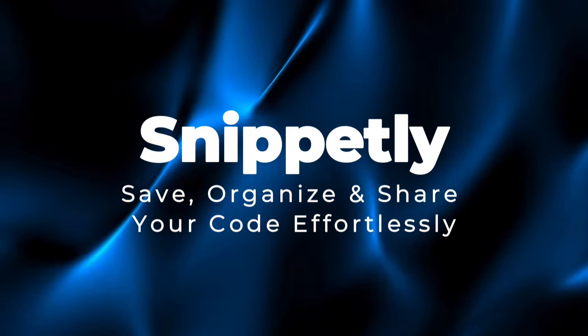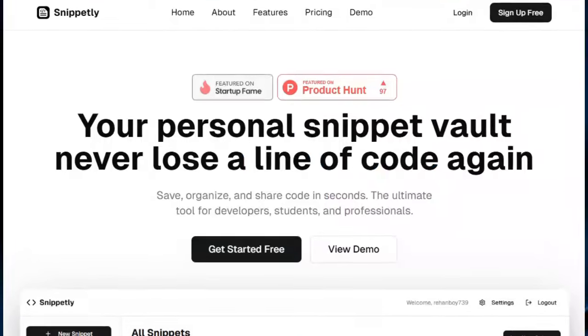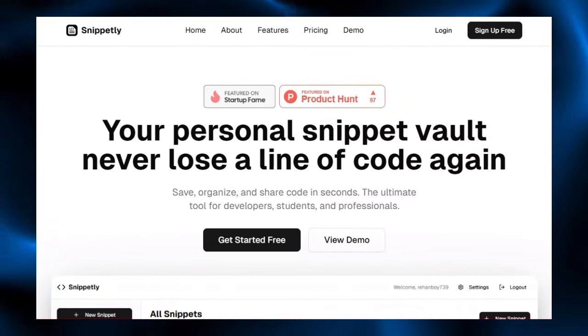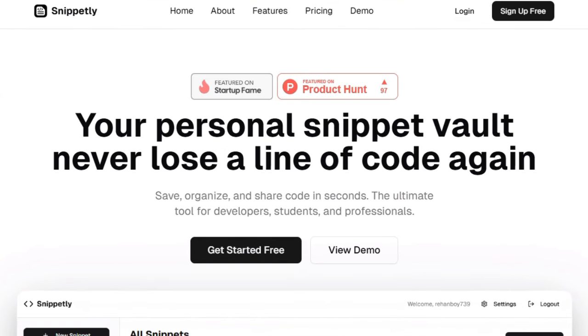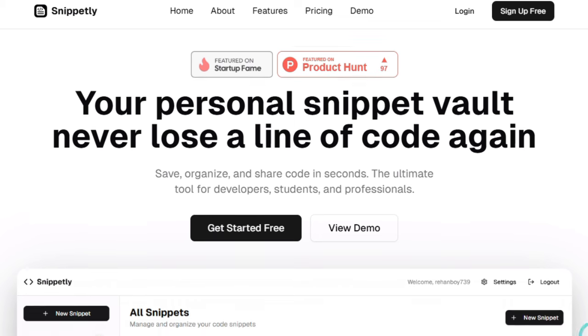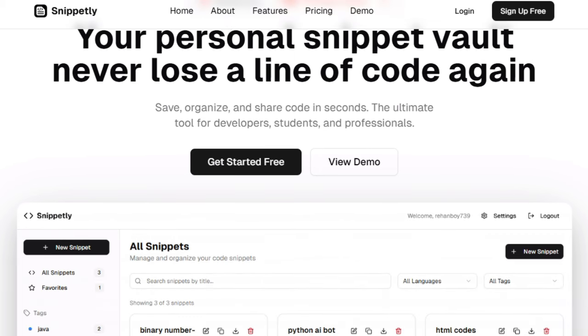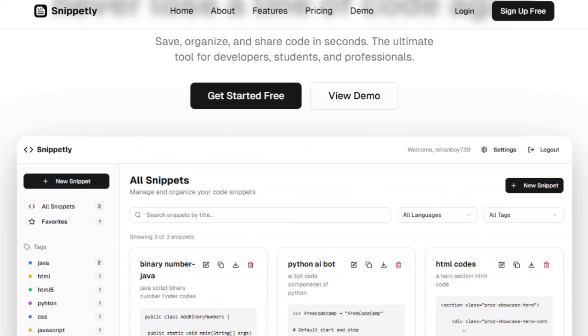Save, organize, and share your code effortlessly. Imagine having a personal vault that never lets you lose a useful line of code again. That's exactly what makes this agent so special. It's not just another snippet manager, it becomes your lifelong code memory, healing the chaos of scattered files and forgotten bookmarks. Unlike generic note apps or file directories, this system is laser-focused on developers.